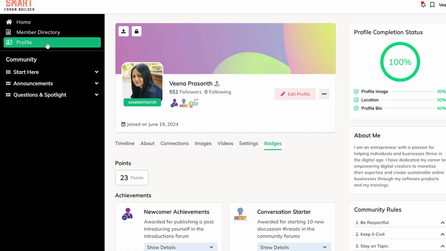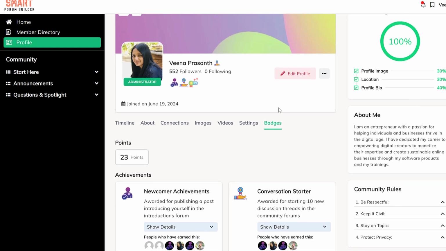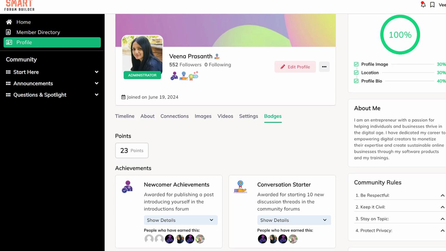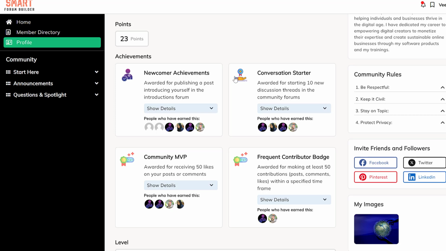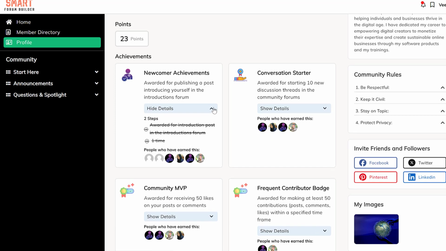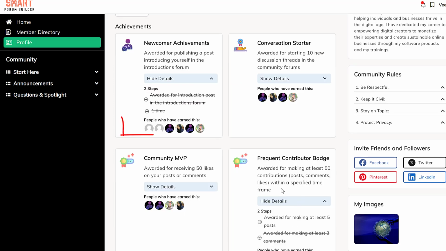This one is the profile page. This is where your users will find a badges menu right here, a tab called badges, and there they will find points that they have earned, achievements. You can see here, it will show them everything that they have achieved, and the ones that they have not achieved will also show up here. If they have achieved it, when they click on show details, it will show this as struck out, which means they have already done it. And these are the people who have already earned it, right? So it'll show them everyone who has earned it.